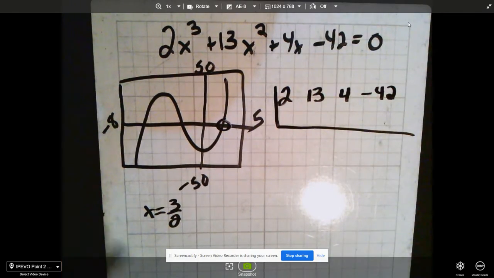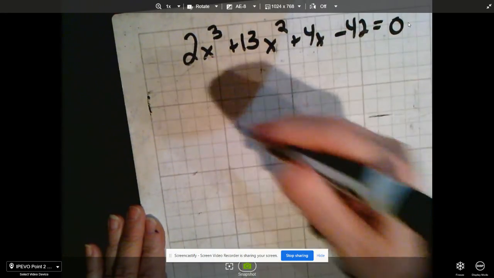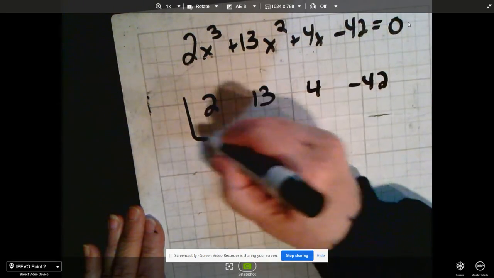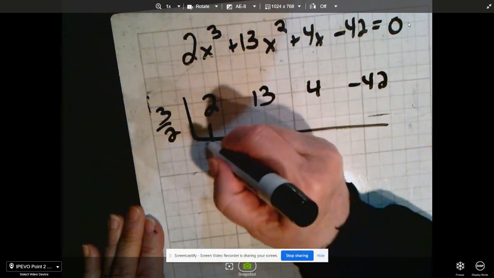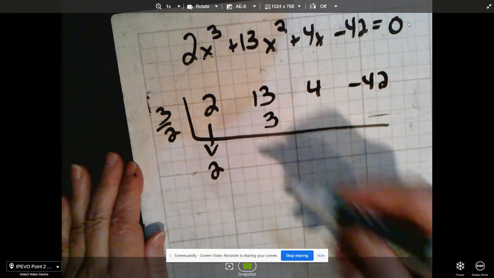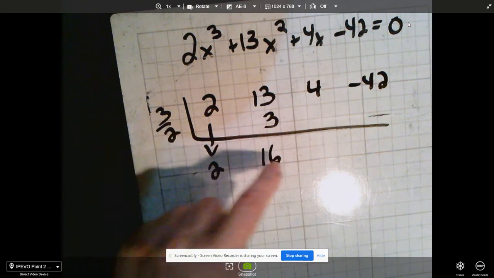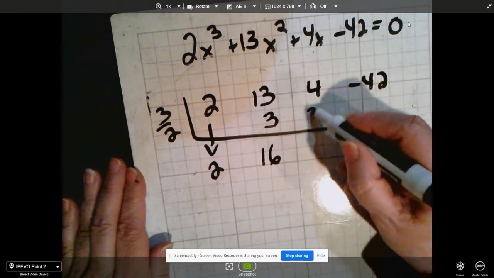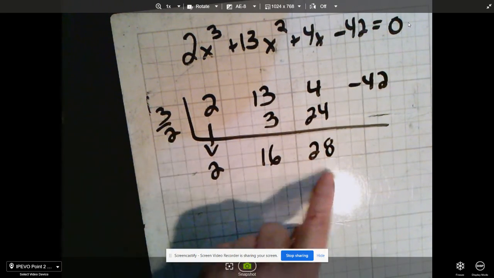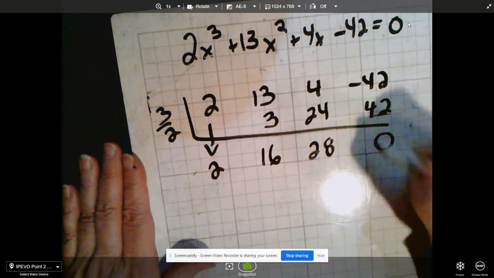Again, I'm going to erase my graph just because I need more room. Let's start this again. So I'm going to go 2, 13, 4, negative 42. And I found that 3 over 2 is a root. So I'm going to bring down the 2. I'm going to multiply, which will give me 3. I will add, which will give me 16. I will multiply, so 16 divided by 2 will be 8, times 3 will be 24. This will be 28. And then 28 divided by 2 will give me 14. 14 times 3 will give me the 42, which is 0.